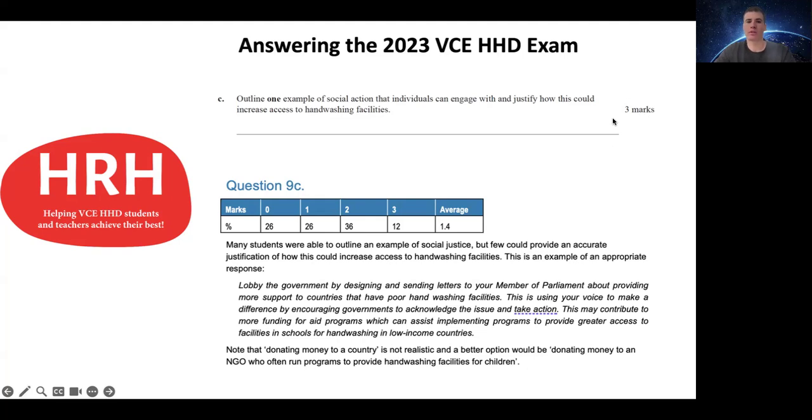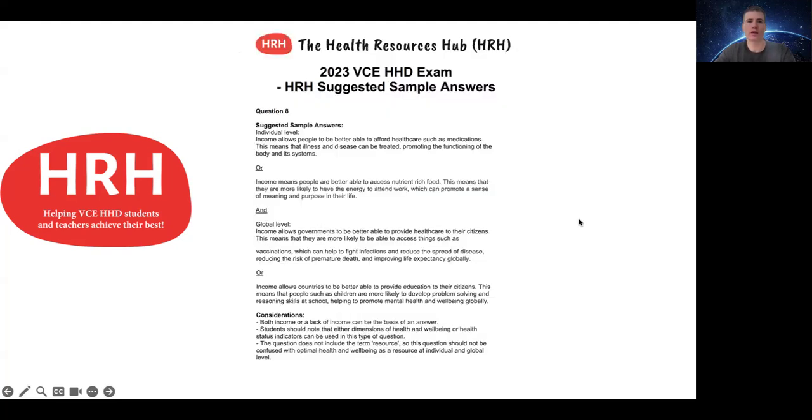So make sure for those 3 mark questions that you probably write a little bit more than you might think is expected. Give your social action, outline what it means, how it is carried out in relation to that, and then how that can increase access to hand washing facilities, just to try to ensure you achieve those 3 marks.